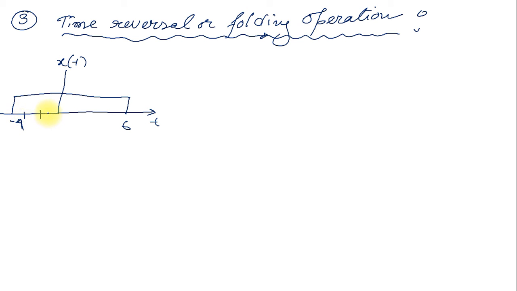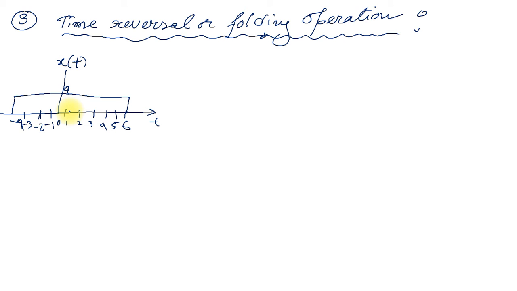I have not given the origin, because I think you understand this. Otherwise, if you are confused, I can show these lines also. 1, 2, 3, 4, 5, 6. 1, 2, 3, 4, 5, 6. So this signal, I have imagined one signal, or I have drawn the signal x of t. The amplitude of the signal is 4.